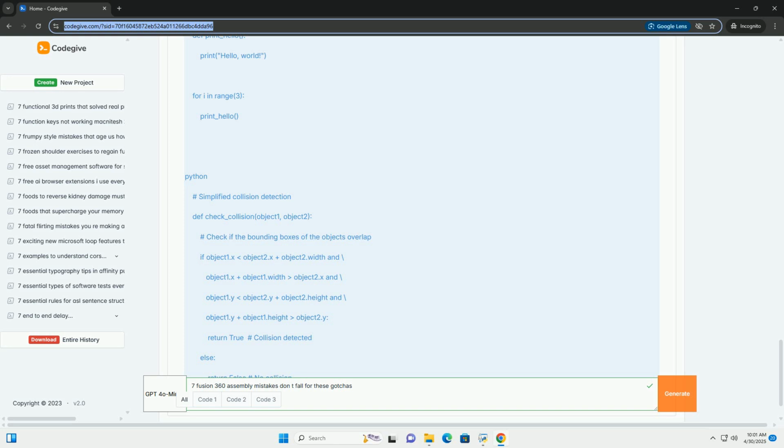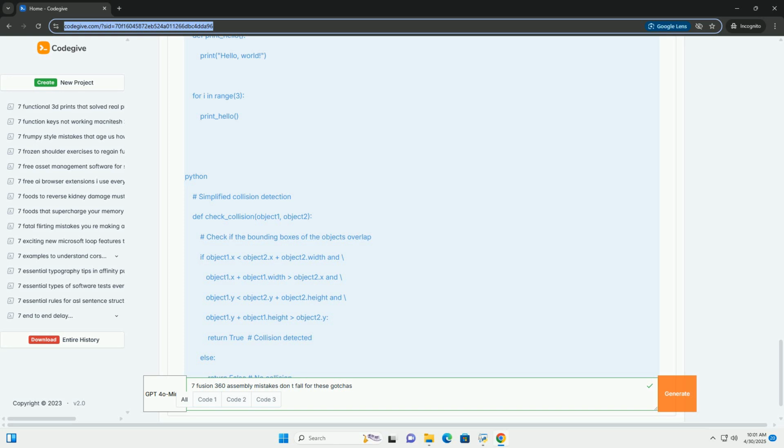Example scenario. Imagine assembling a hinge. You might be tempted to add multiple revolute joints or fixed joints to secure the hinge leaves. Instead, you should only need one revolute joint at the hinge axis.